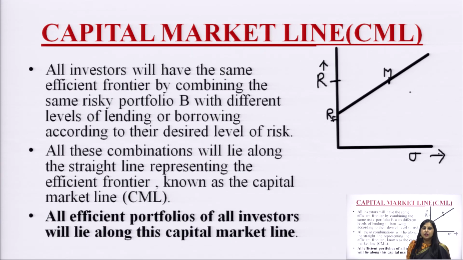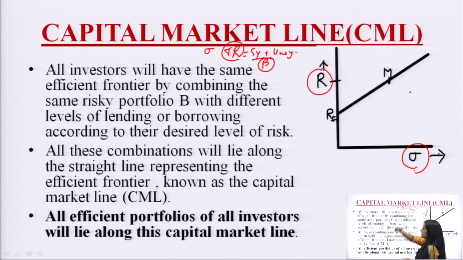As we have derived a new efficient frontier, this new efficient frontier is called the capital market line. This capital market line has total risk on the x axis and return on the y axis. Here one should remember that risk has two components, systematic risk and unsystematic risk. When we calculate the total risk of a security, asset or portfolio, the total risk is calculated by sigma, but the systematic risk is always indicated by beta. This we have to remember.